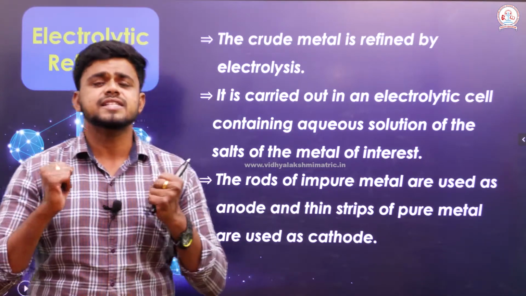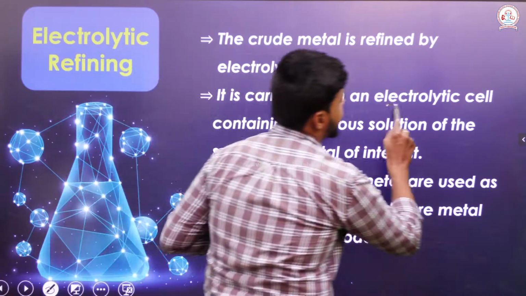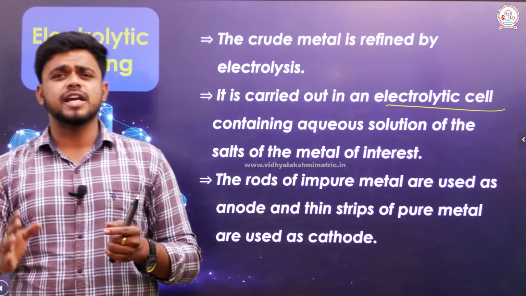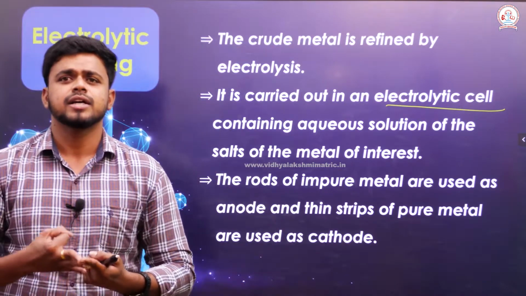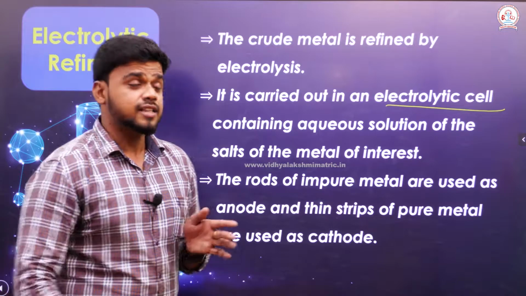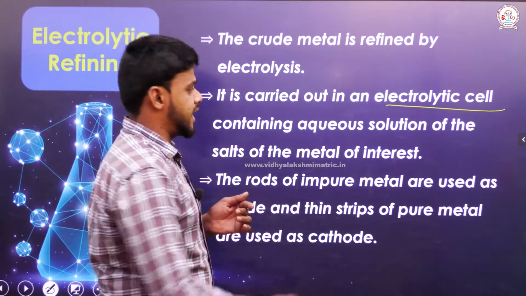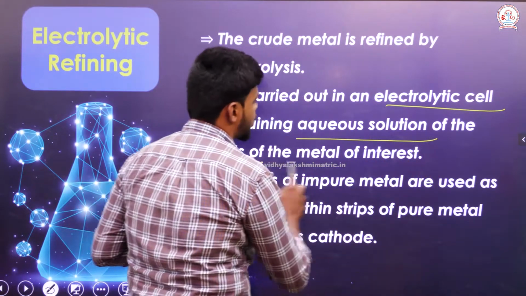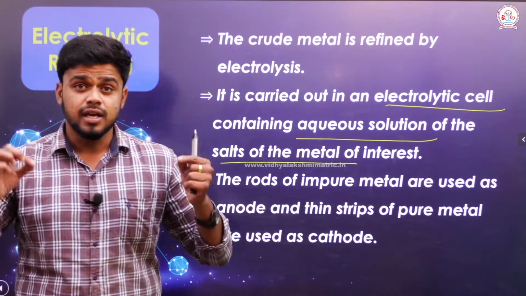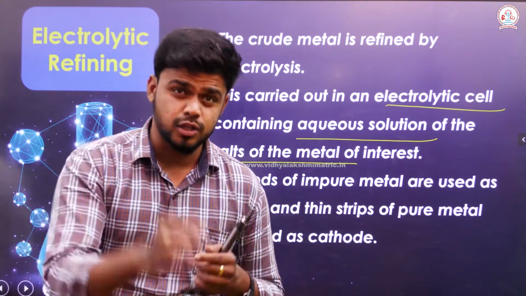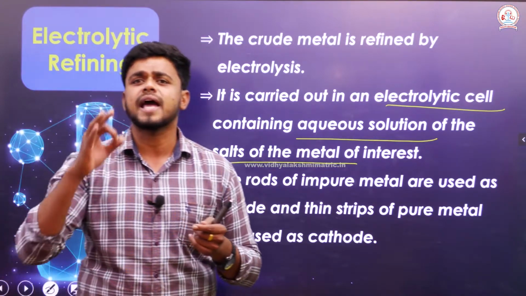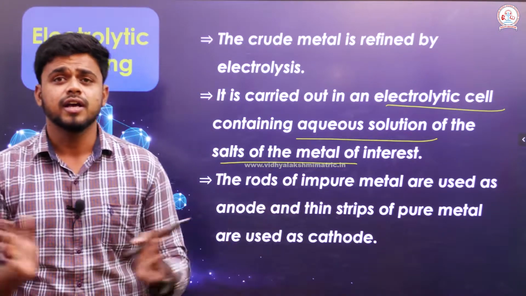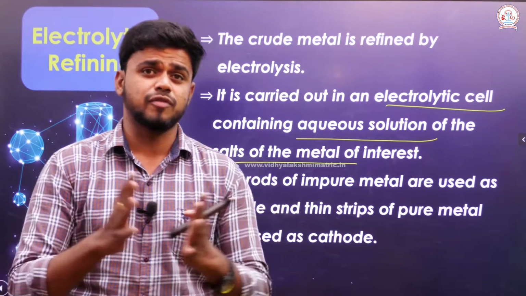It is carried out in an electrolytic cell, which is composed of a cathode, an anode and an electrolyte. The electrolyte will contain an aqueous solution of a salt of the metal, which means the metal I am going to convert into pure form, its own salt has to be taken in the form of an aqueous solution.